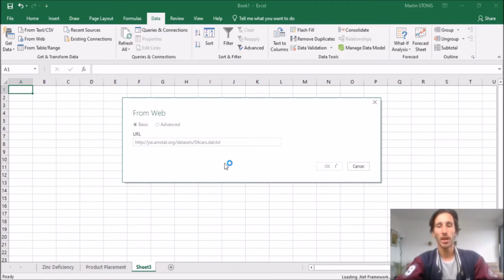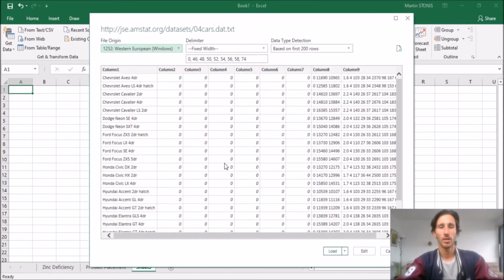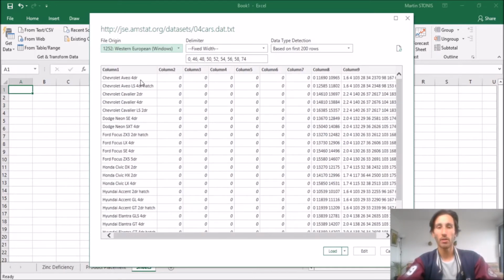Okay, press OK. All right. Now we've got our name of the car in column 1. Columns 2, 3, 4, 5, 6, and 7 have the 0, 1 values. And then here in column 8, we've got 3 numbers. We've got a 0, a 11,690, and a 10,965. That's not what we want.